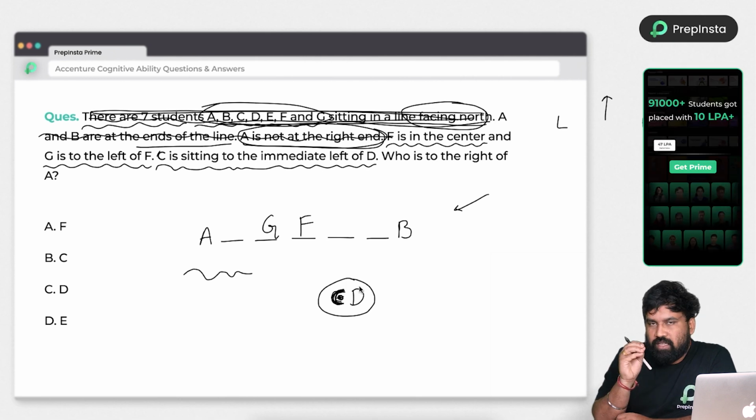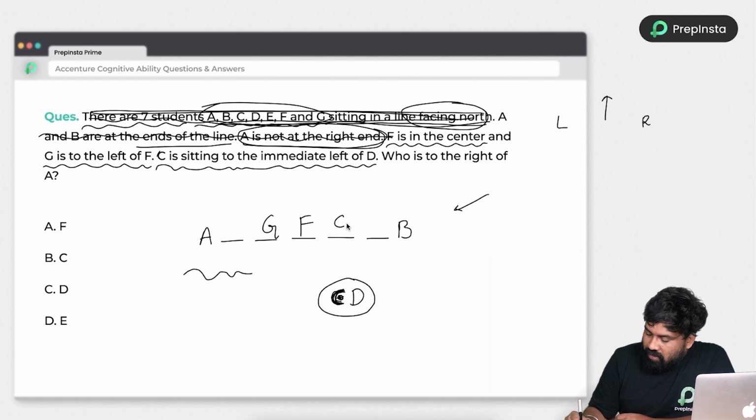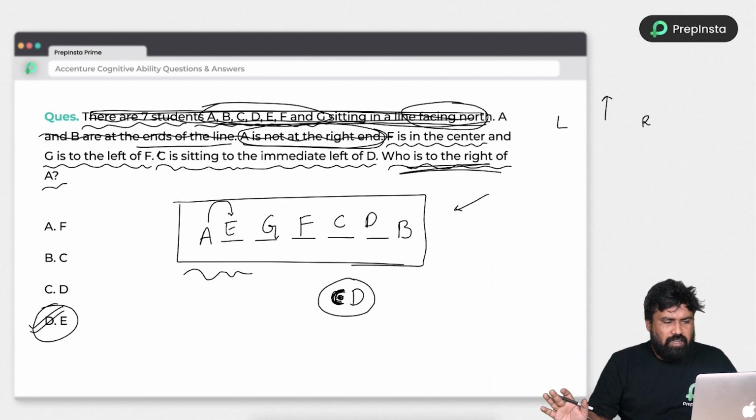CD will sit together. So where you have two places continuously is nothing but here, CD. Next, who is to the left of A? So all people are arranged except one among the A, B, C, D. E is left. So E is to the right hand side of A. So the answer is E. Okay, it's a very simple concept, right?